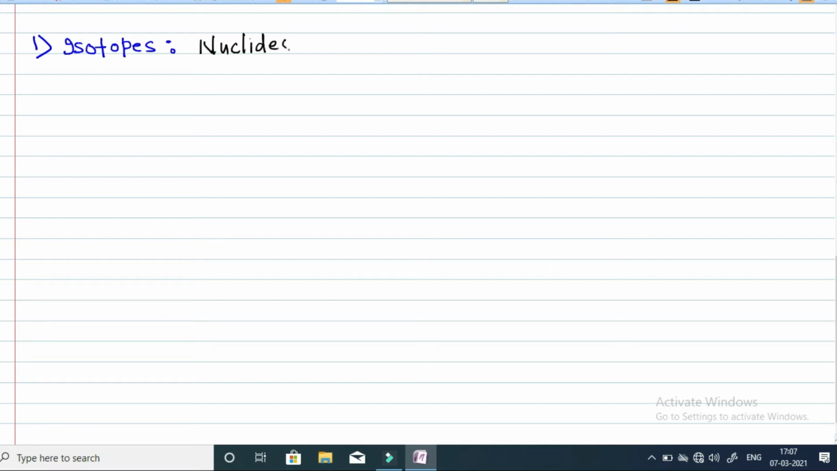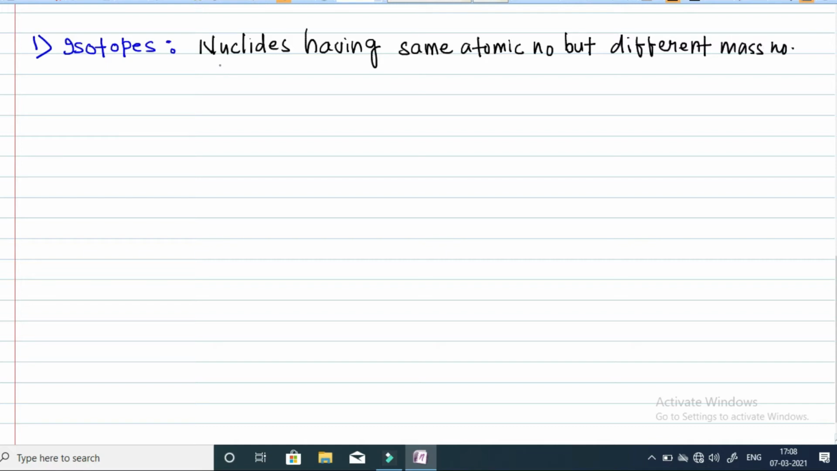Nuclides having same atomic number but different mass number are known as isotopes.